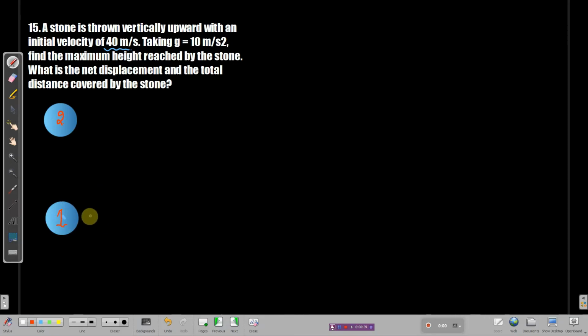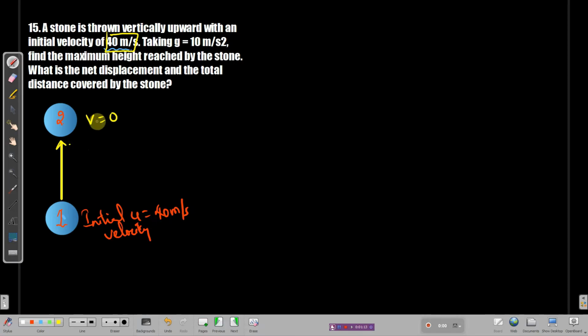So initially, when the ball was at the ground, this velocity we can consider as initial velocity. u is equal to, how much is the velocity? 40 meter per second. See, people, you should not get confused about what velocity this is, is it initial or final? I'll ask you something: can you throw something with zero velocity? No, you can't throw anything with zero velocity. You need to have maximum velocity by which it is thrown. It will be final velocity in this case, which is zero.